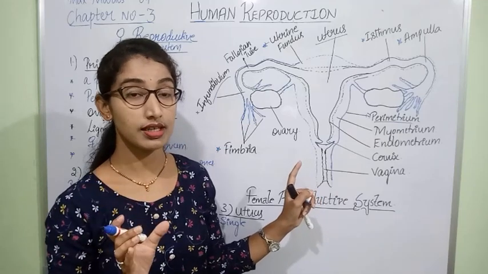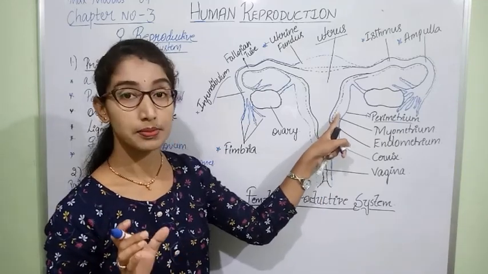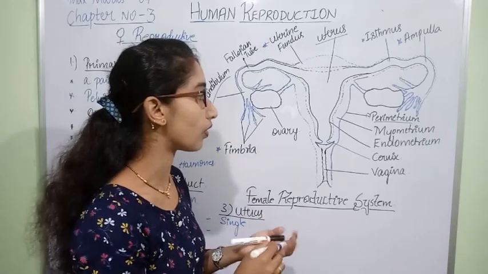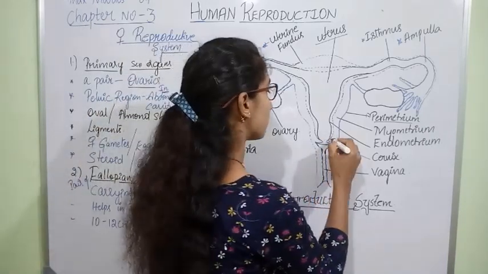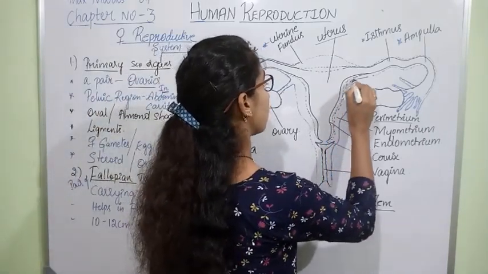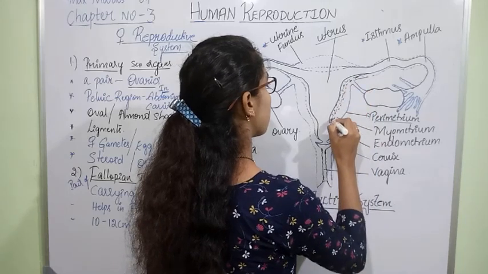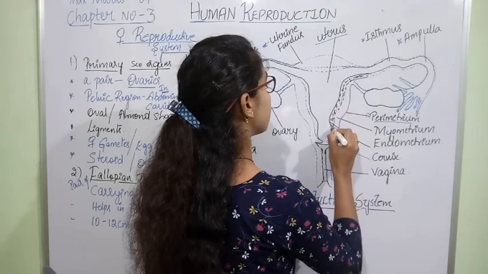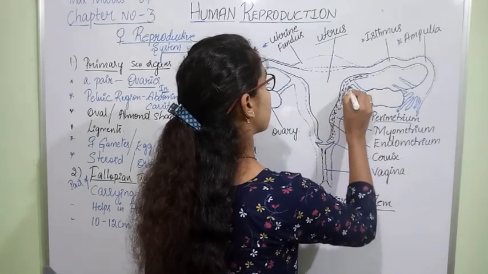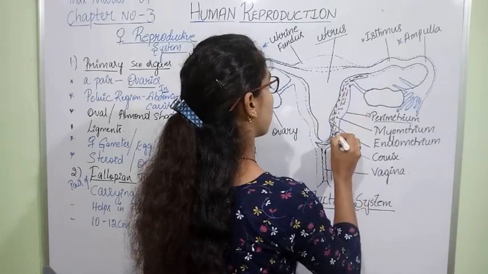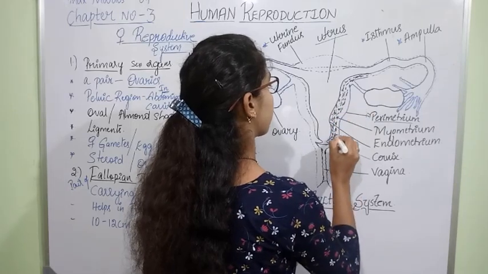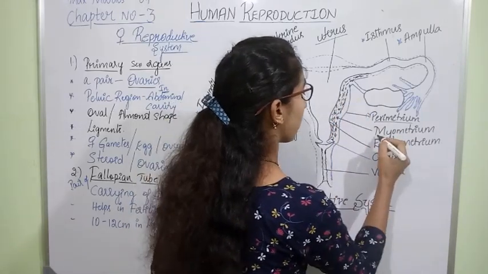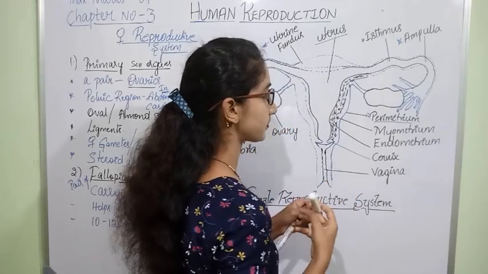which is thick in nature and which is made up of smooth muscles, and that layer is called myometrium.